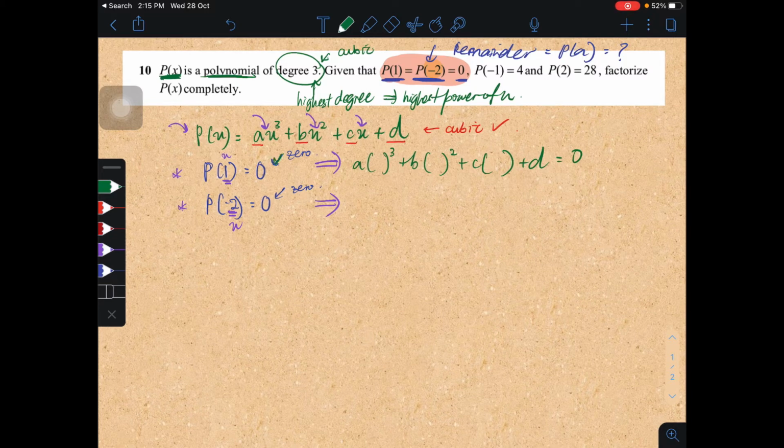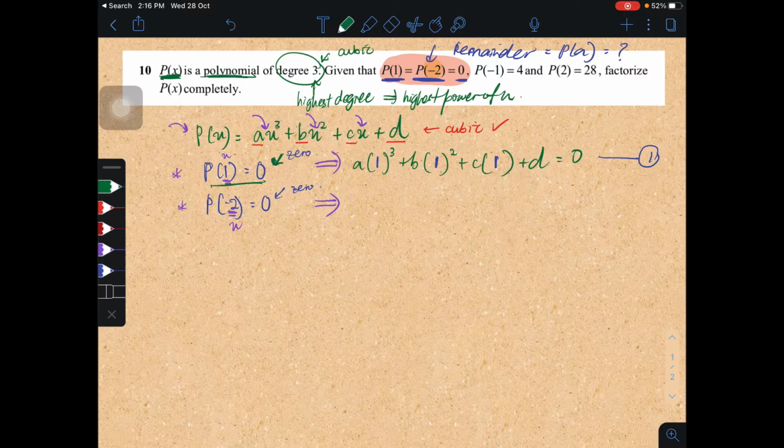You follow whatever is given to us. So now you put the value 1 into x here. There you go, you have one equation already, the first equation.